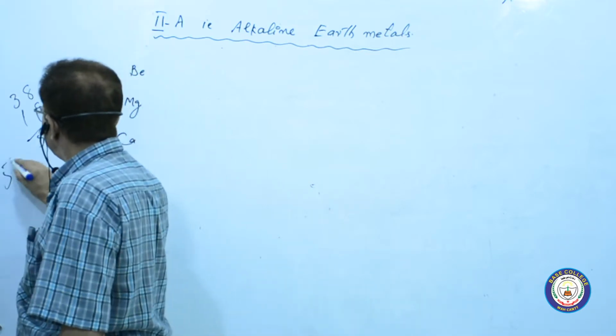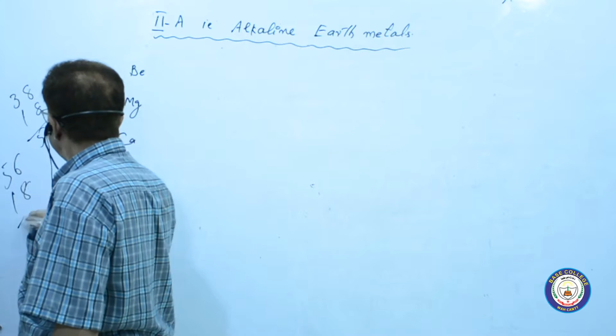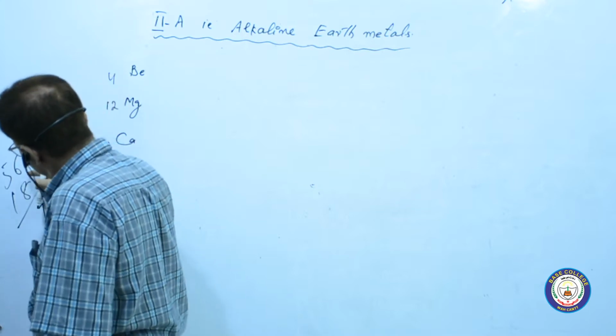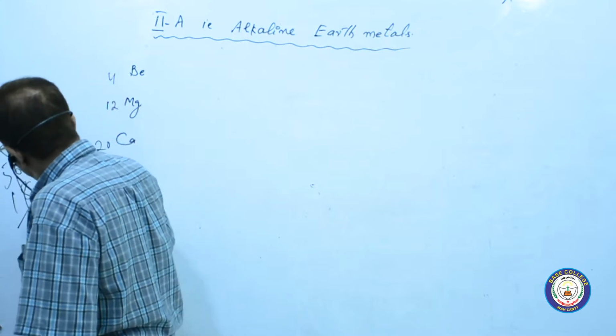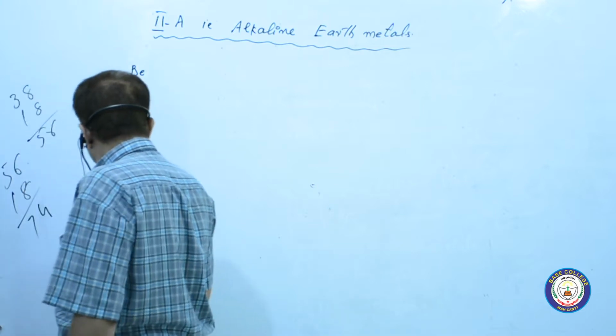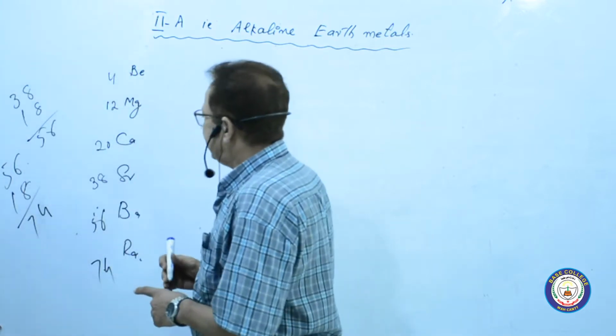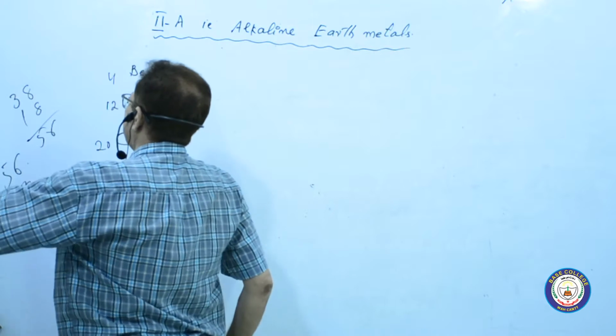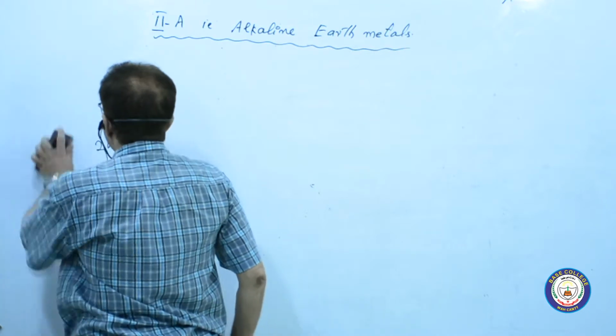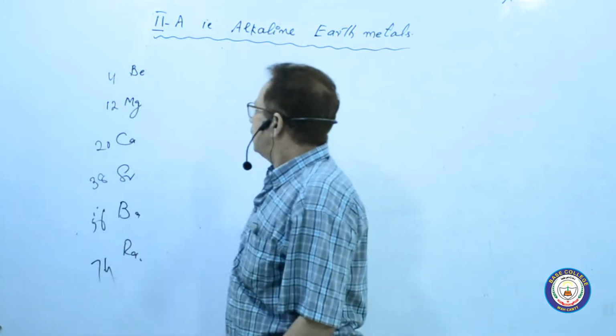Now 56 plus 18, 74. I think this is the magic number application to remember the atomic number.